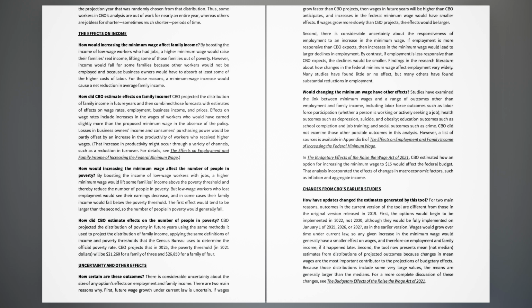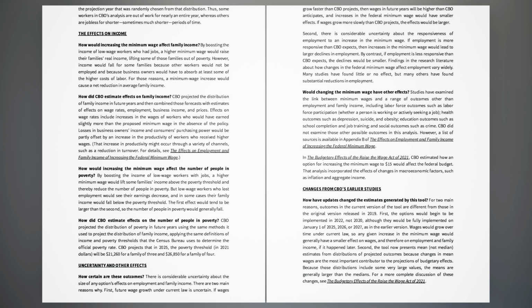The effects on income. How would increasing the minimum wage affect family income? By boosting the income of low-wage workers who had jobs, a higher minimum wage would raise their family's real income, lifting some of those families out of poverty. However, income would fall for some families because other workers would not be employed and because business owners would have to absorb at least some of the higher costs of labor. For those reasons, a minimum wage increase would cause a net reduction in average family income.